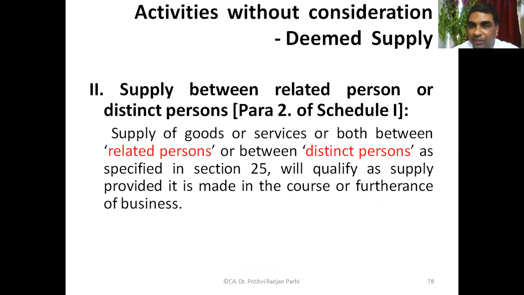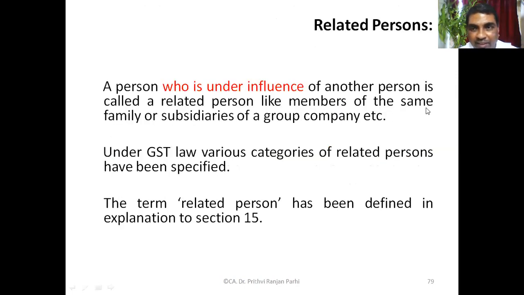A person, for some reason, might have multiple registrations. So each of these registered business premises can be regarded as distinct persons. We'll be learning that concept: who are the related persons and who are the distinct persons. If supply is made between related persons or distinct persons, even without any consideration, then that will be treated as deemed supply as per Schedule 1. First, we'll see who are the related persons.